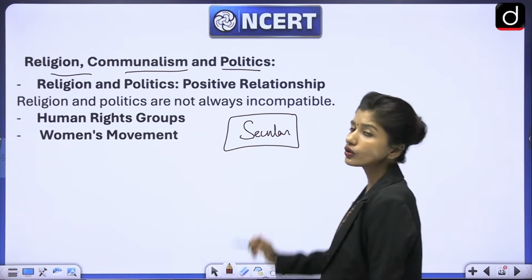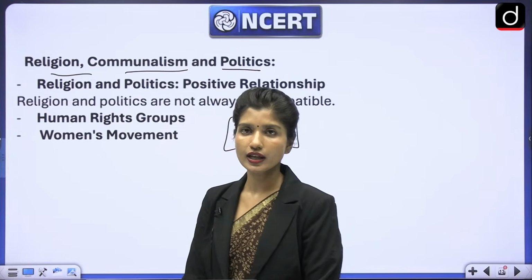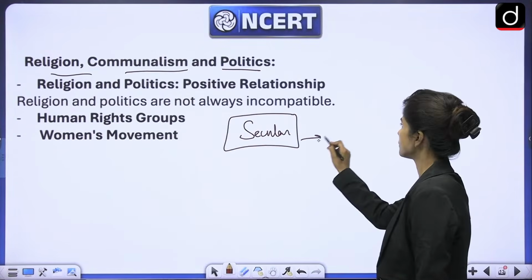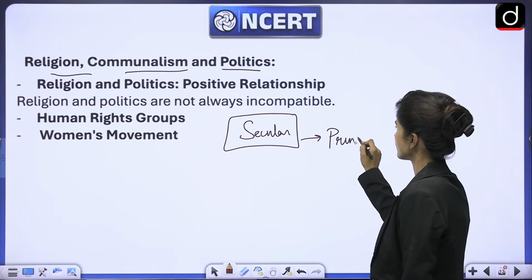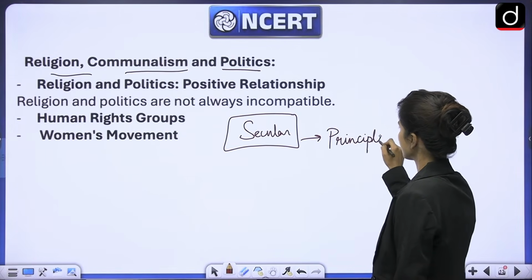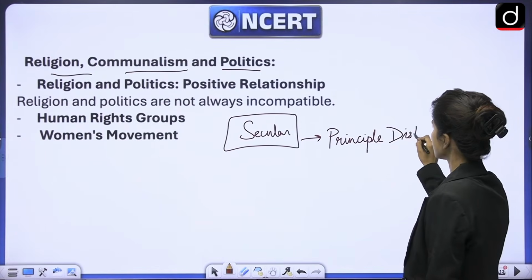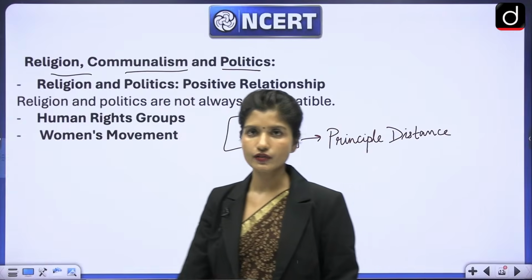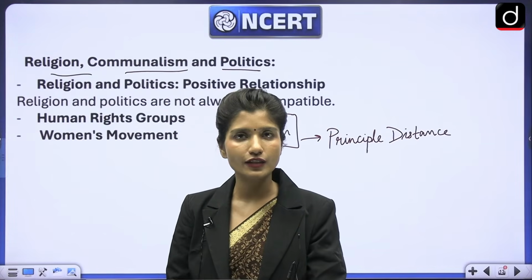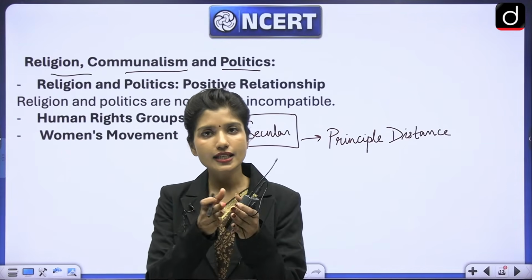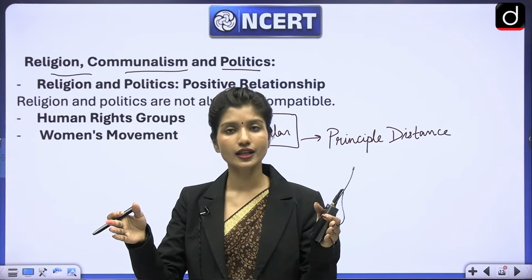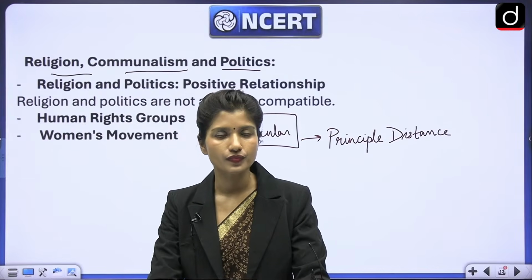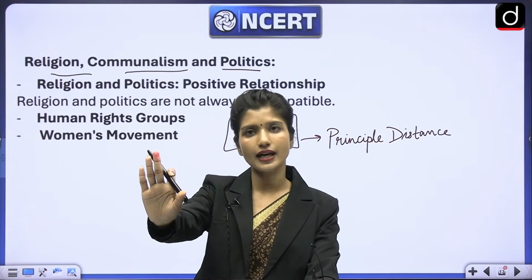That means that there is no official state religion. India does not have an official state religion. And the fact that India maintains principled distance. This is something we discussed yesterday. India maintains principled distance. So secularism can be of two types, positive and negative secularism. In the West, there is negative secularism because there is strict separation between state and religion. And state is not going to interfere in religion. So they are keeping everybody at bay, at distance.